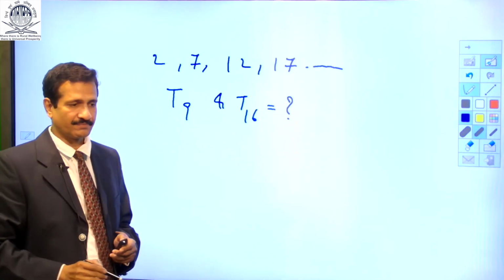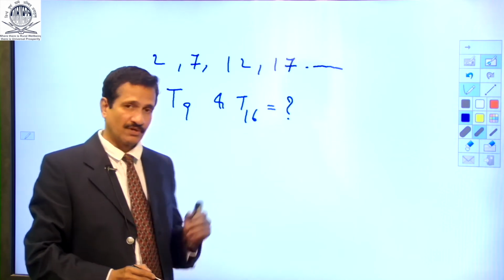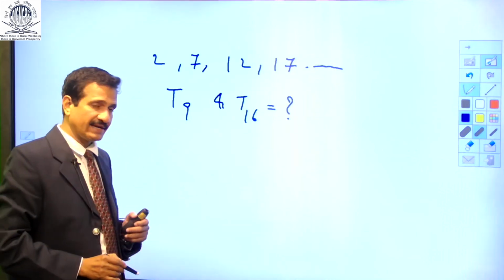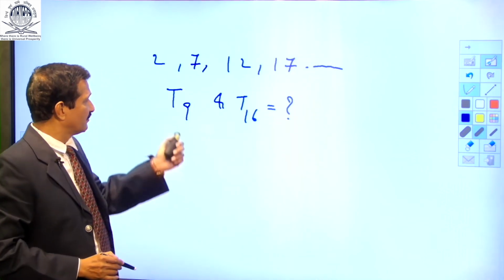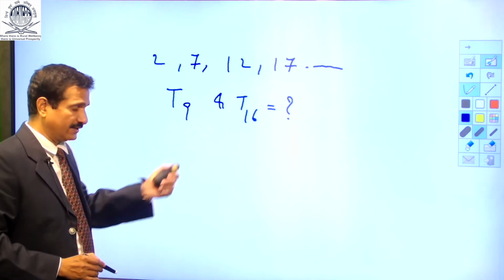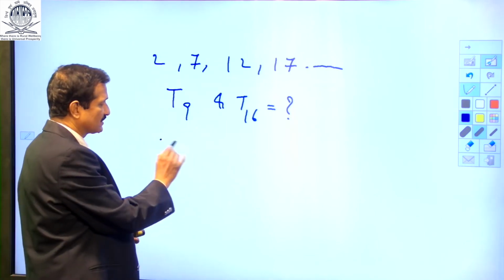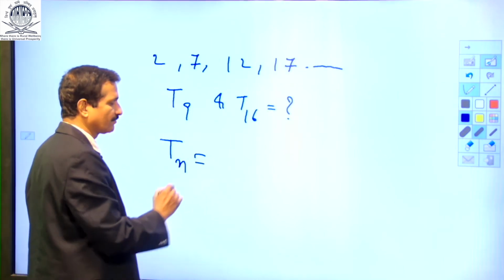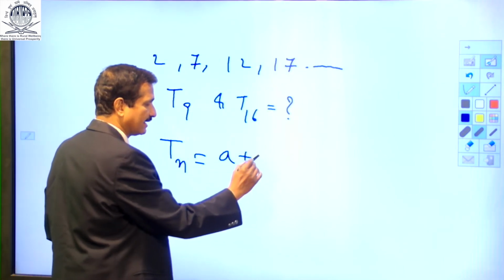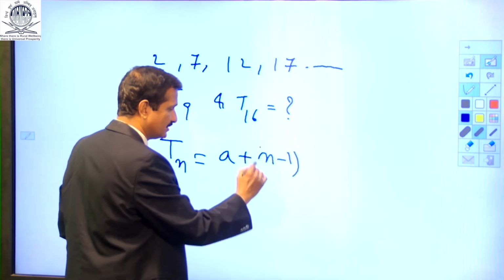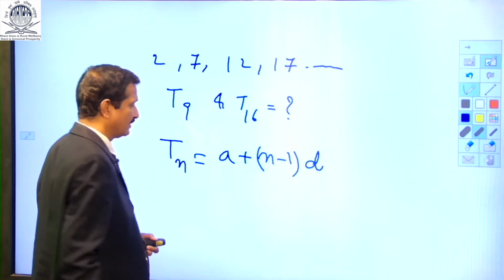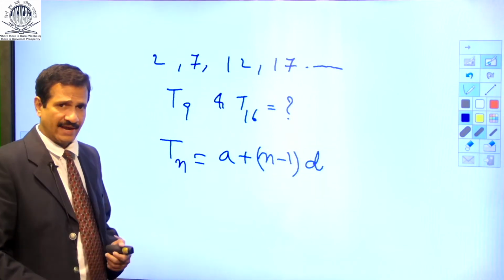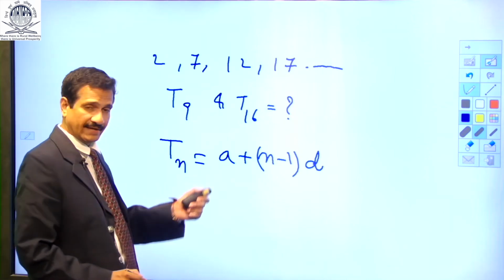That is our question. So, before we start, first let us understand what are the terms. We have been asked the 9th term, so we have to use the formula Tn is equal to A plus n minus 1 D. Now, let us see what this A, n and D are. A is the initial term.